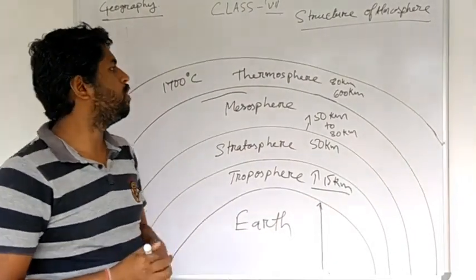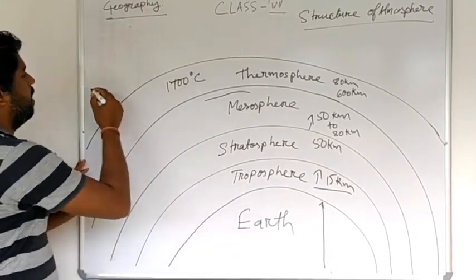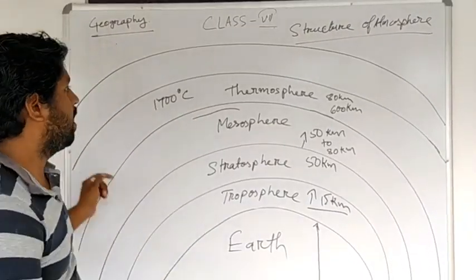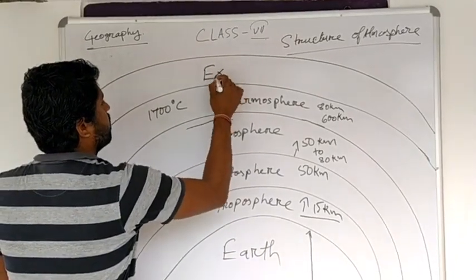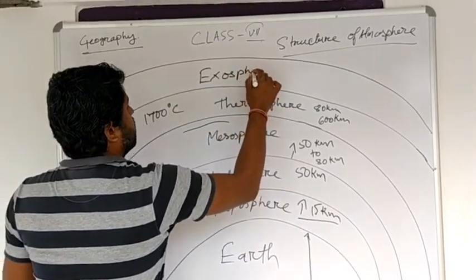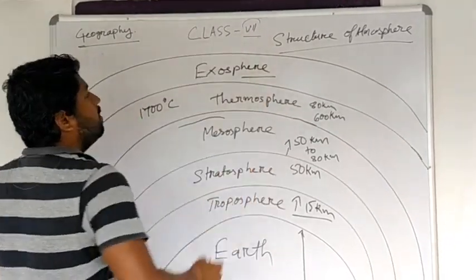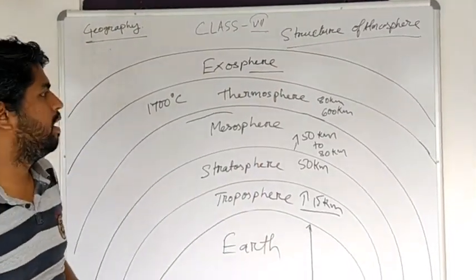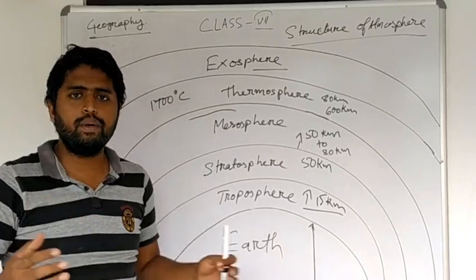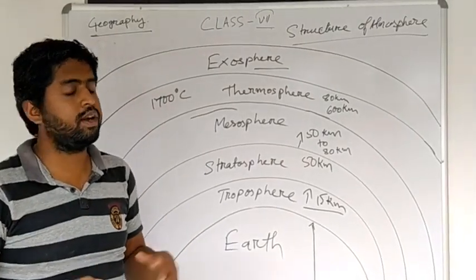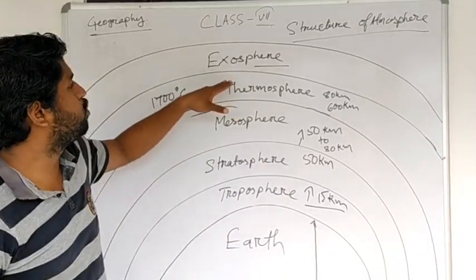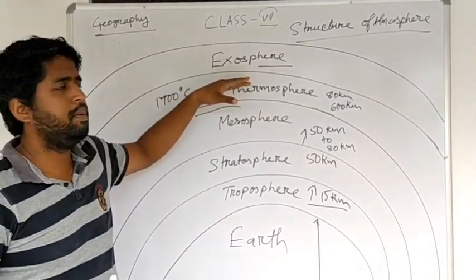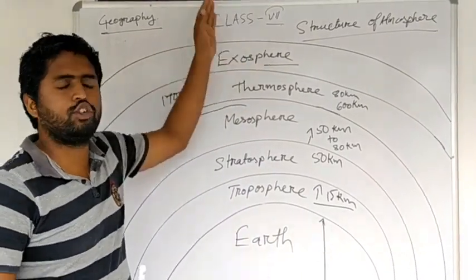Alright, now we are going to our next layer of atmosphere, that is exosphere. The boundary limits of this exosphere can't be described. There is no specific boundary between thermosphere and exosphere. Where thermosphere ends, exosphere starts.